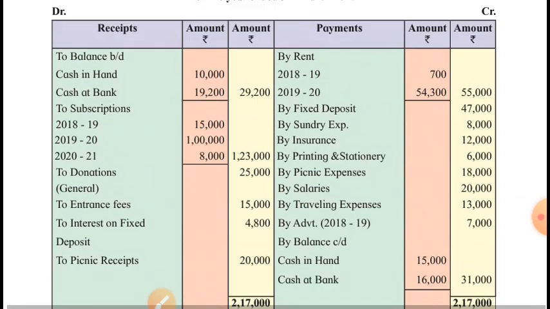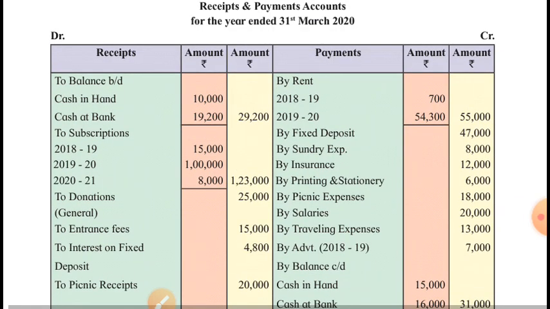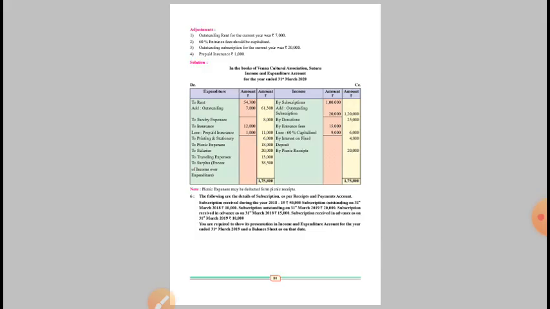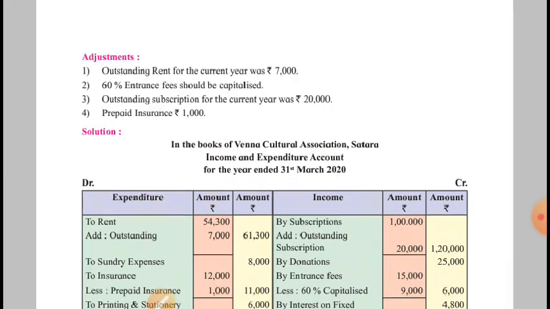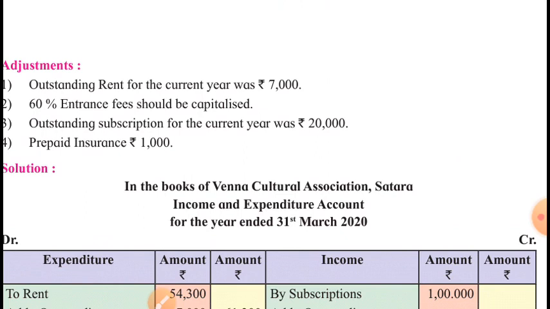We will have to see adjustments in order to get the clear cut idea about this problem. What is the adjustment? First adjustment is about outstanding rent for current year. See, though this rent is outstanding, but it is for the current year.